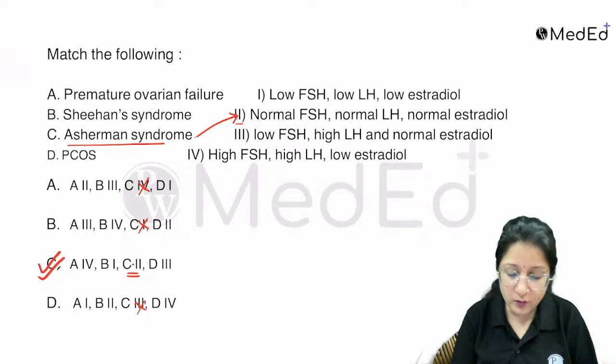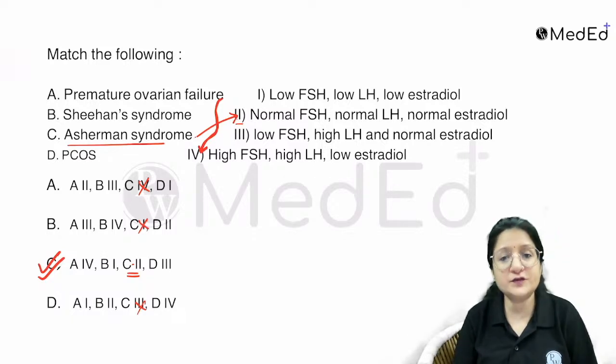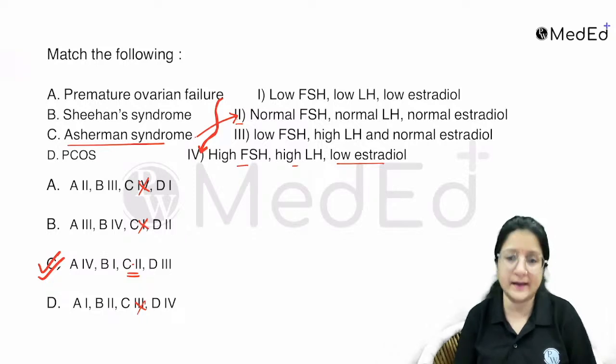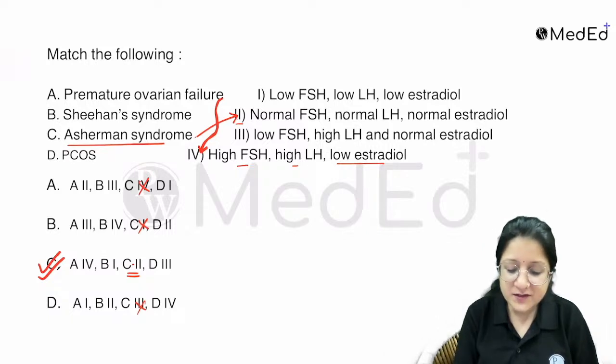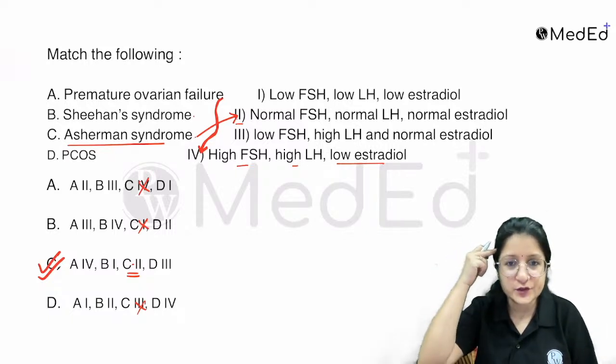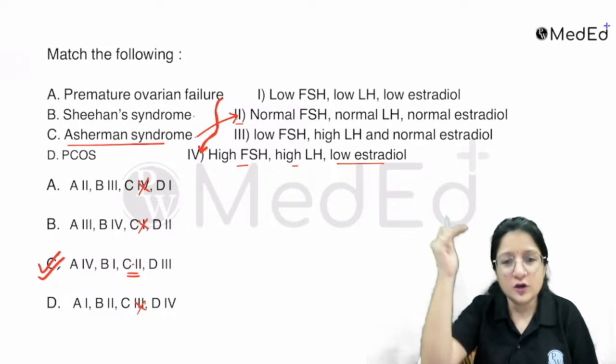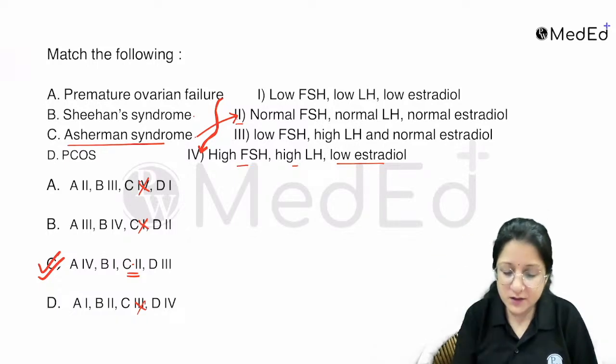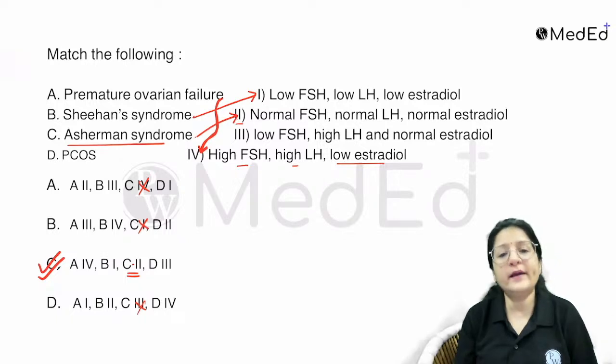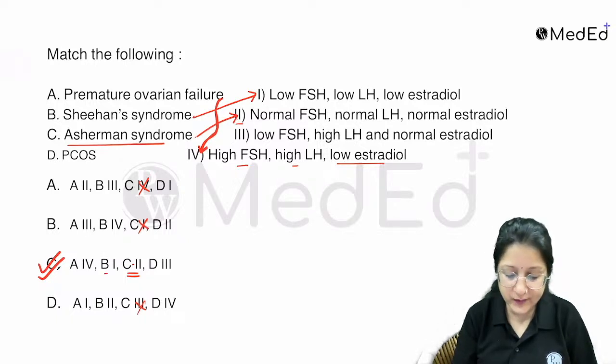When you have premature ovarian failure, the ovaries are depleted of their follicles, so low estradiol, right? And as a result there is high FSH, high LH, just like what happens in menopause. We have Sheehan syndrome. In Sheehan syndrome, anterior pituitary gonadotropins decrease, so low FSH, low LH, and because of that there is low estradiol. So Sheehan syndrome, B, matches with 1. All right, and PCOS matches with 3 here.